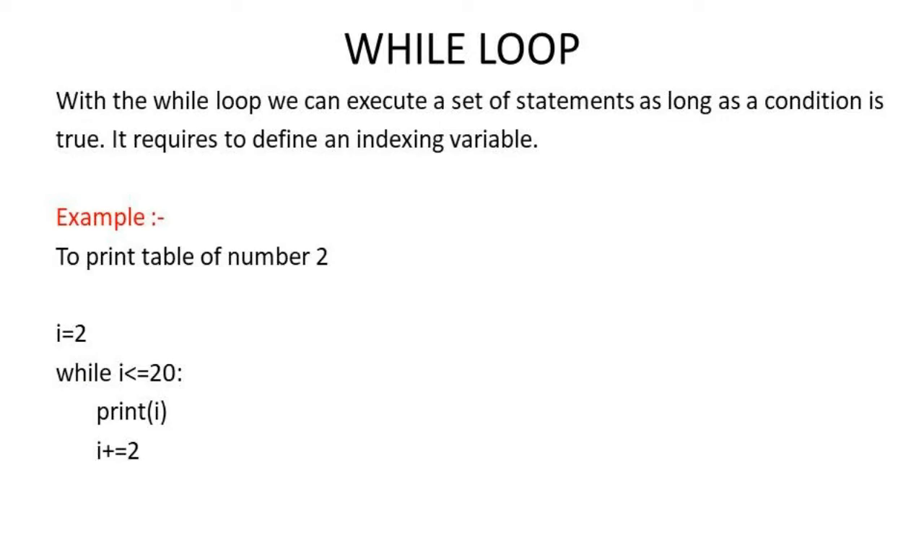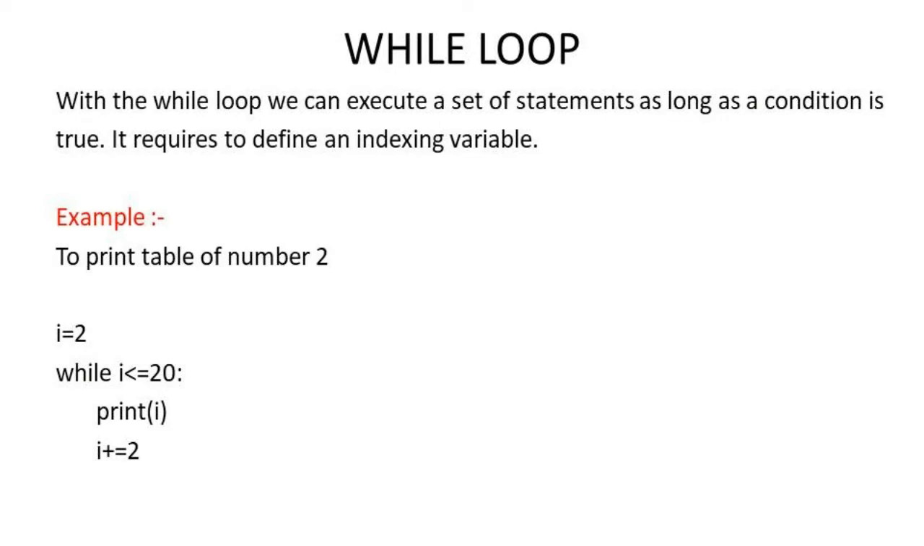While loop executes a part of a program repeatedly until the given condition is satisfied. For example, we have to print a table of 2. So we have taken a variable i is equal to 2. Now we will apply the condition while i is less than equal to 20. So ये loop कब तक चलेगा? जब तक i की value less than equal to 20. Then we will print the value and we have incremented the value of i by 2.